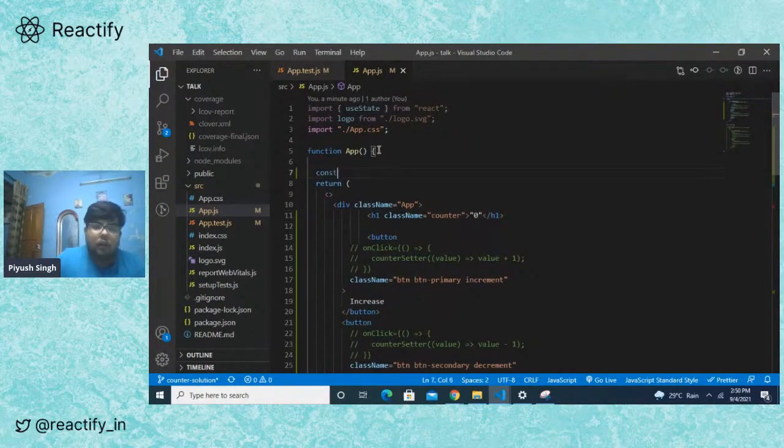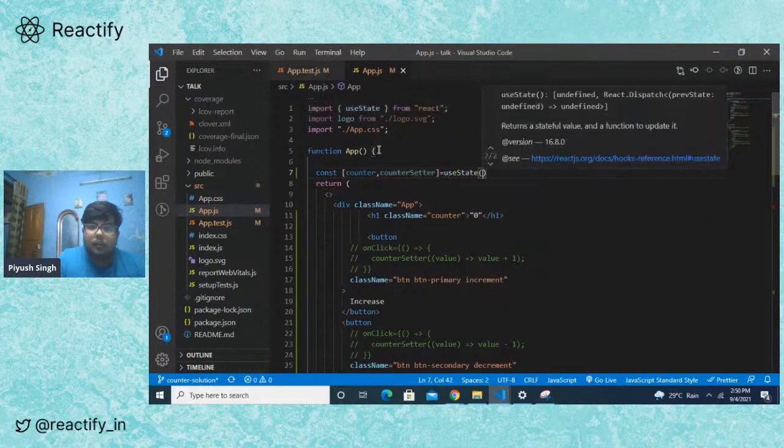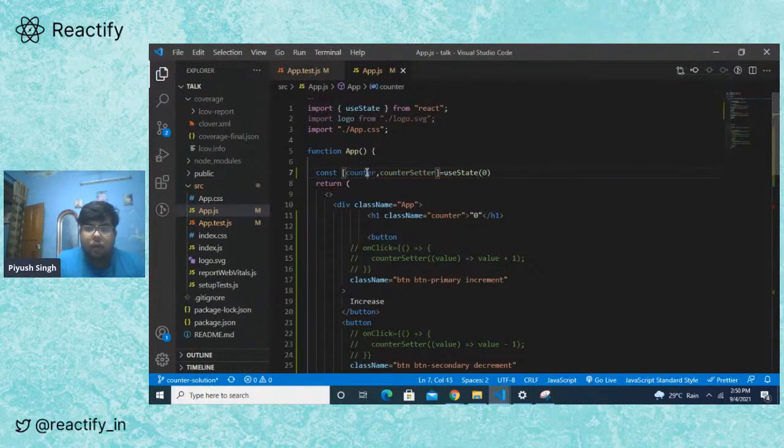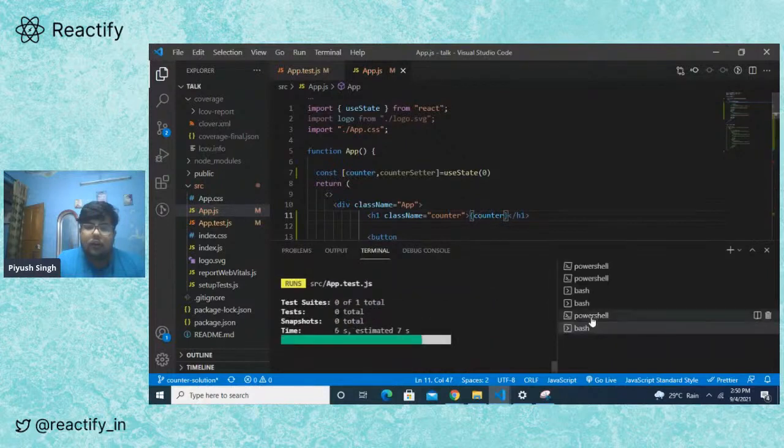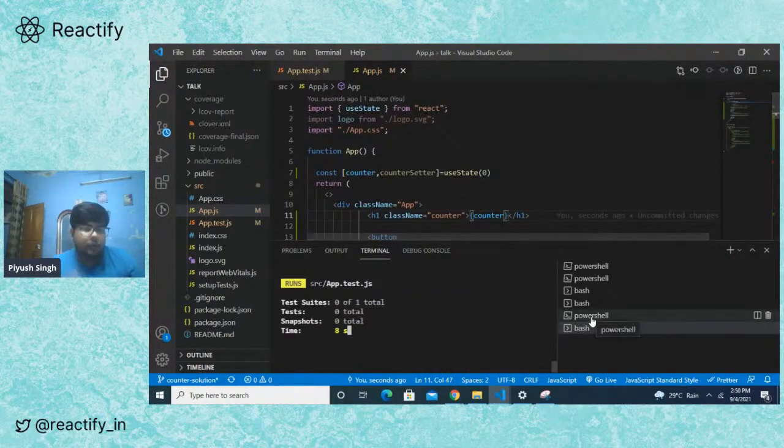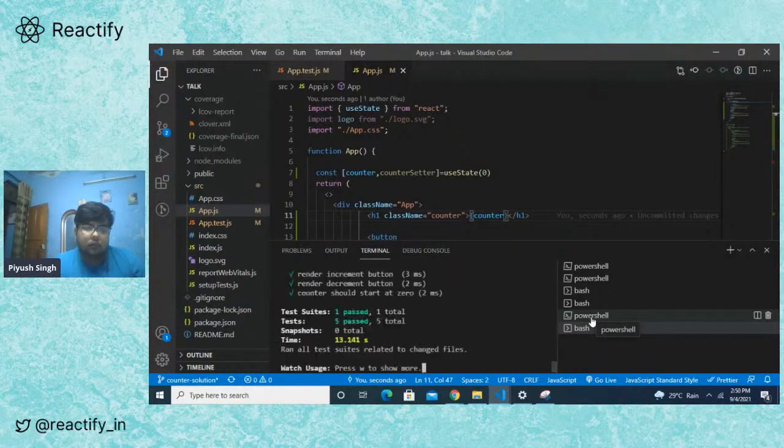Let's create a counter and counter setter, and we use useState to make it 0. Now we put useState here, right? And let's see how the test will react now. It passes. Now we have the counter.